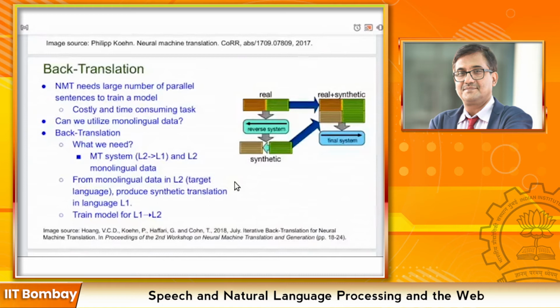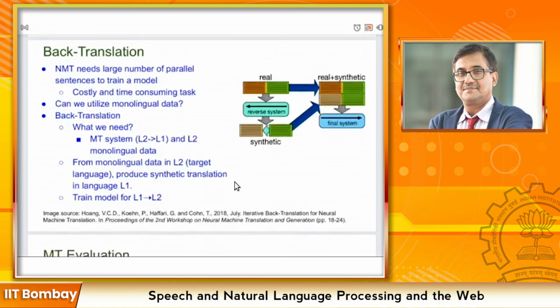So this is known as back translation. Individually this might not work well, but with some amount of parallel sentences, back translation is proven to be helpful in the case of NMT. We have discussed back translation here.